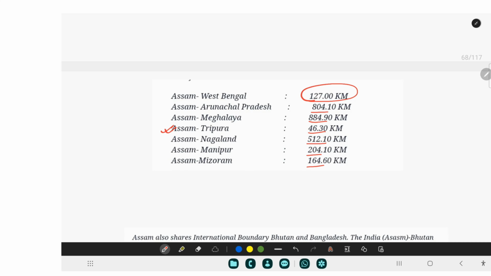Okay, which is the lowest? Tripura is the lowest. And which is the highest? It is with Meghalaya. You never know, they might ask you in the exam. So it is very important that you at least remember which state we share the longest boundary with. It is Meghalaya the highest, and the lowest is Tripura, that is 46.30 kilometers.